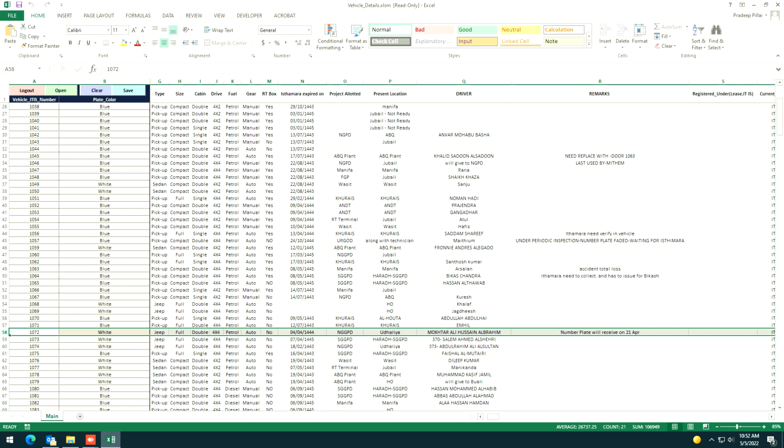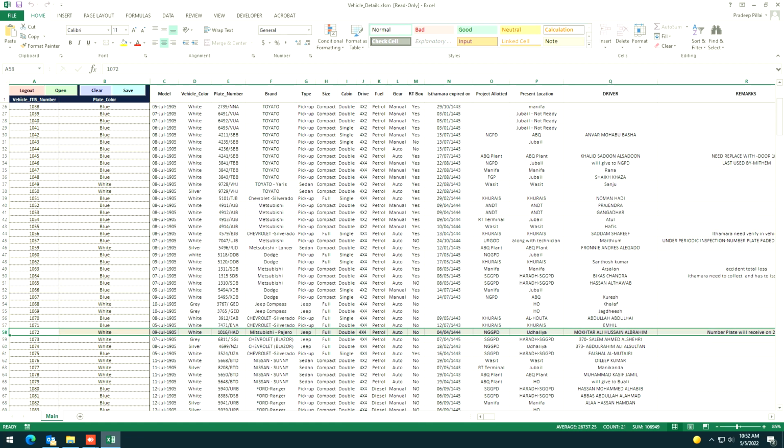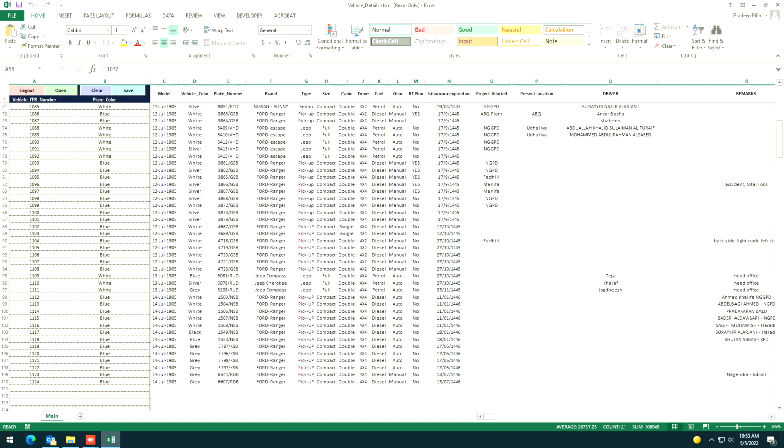If there is a fine without informing about the number plate issues and all, even periodic inspection, everything is to be mentioned here. All the vehicles are clearly listed here. So please mention it, and update it whenever the number plate is completed. For example, you can delete it, no problem. Only you have access to this sheet to edit it, so it will be easy for you. If not you, maybe you can assign the same task to Beam or whoever it is, but this sheet is to be updated. And all the remaining periodic inspections and all will be updated.